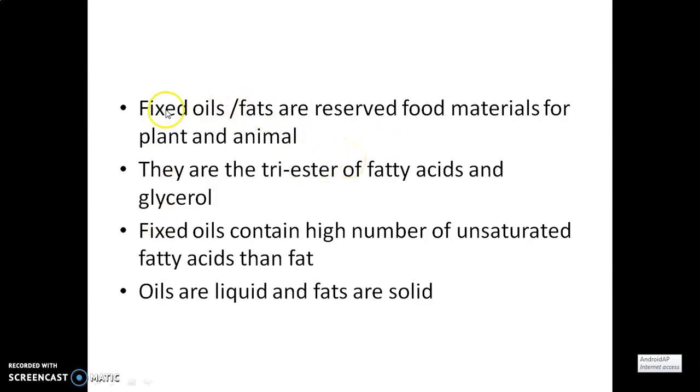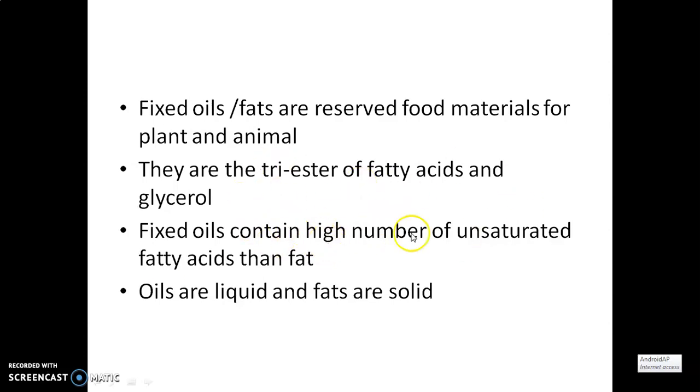Now come to the definition of fixed oils and fats. These are simple lipids, and basically these are reserved food materials for plants and animals. Chemically they are triesters of fatty acids and the trihydric alcohol glycerol. Fatty acid is actually a carboxylic acid with a hydrocarbon side chain.